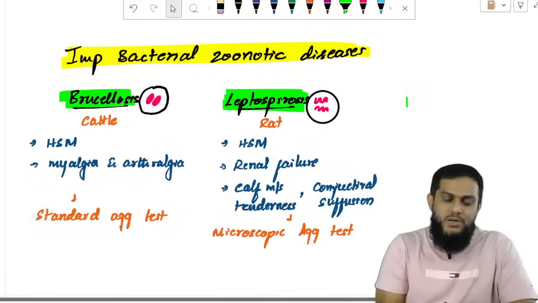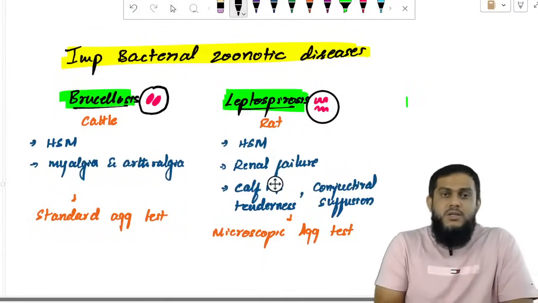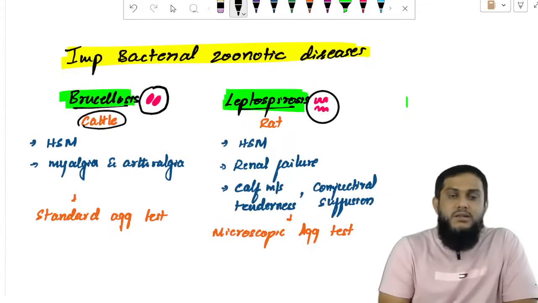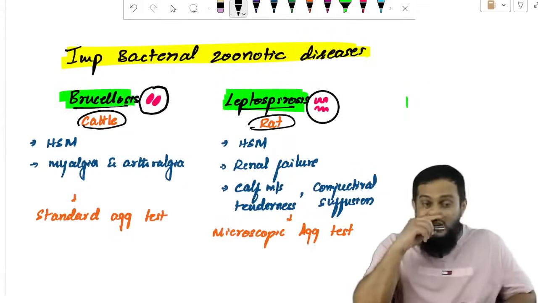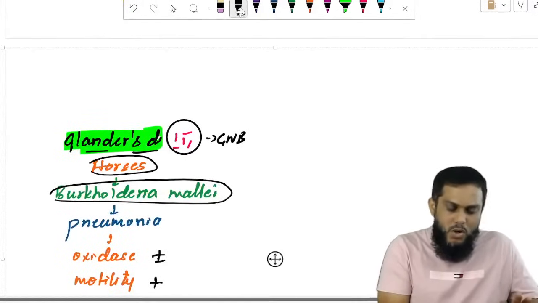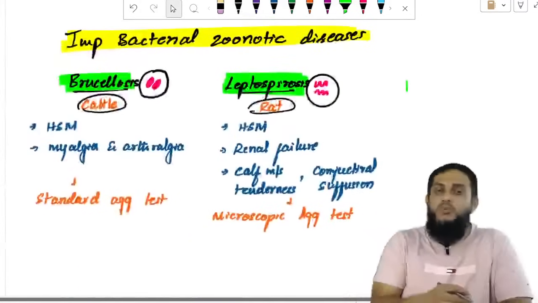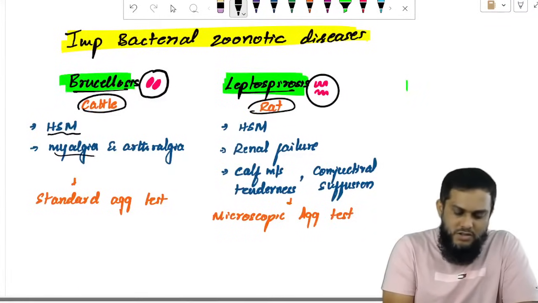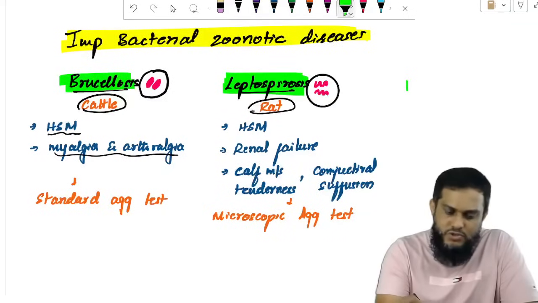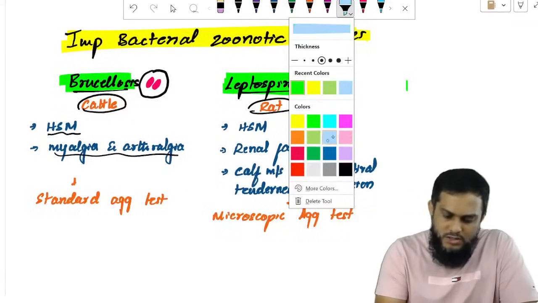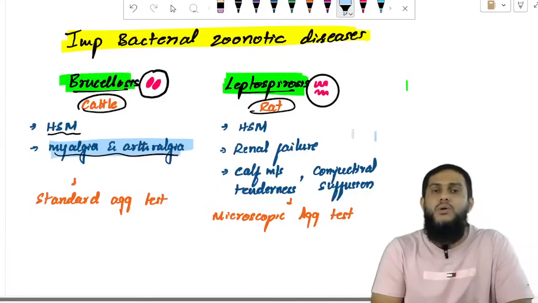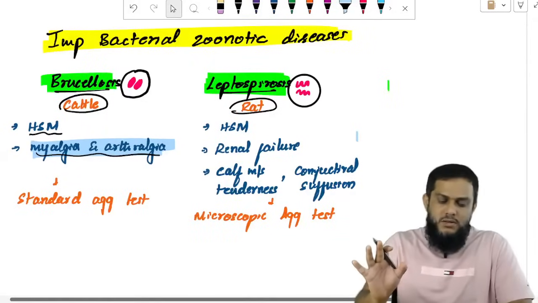Many more exist, but these are important. Zoonotic means acquired from animals, so the first thing you have to say is which animal. Brucellosis is acquired from cattle. Leptospira is acquired from the rat. And glanders disease is acquired from the horse. That is important. Now, brucellosis, acquired from cattle, manifests with hepatosplenomegaly, myalgia and arthralgia. I want to highlight these features, myalgia and arthralgia. Very important. Body pain, severe body pain.